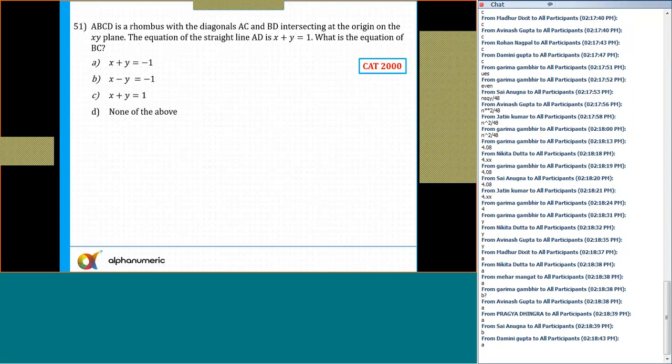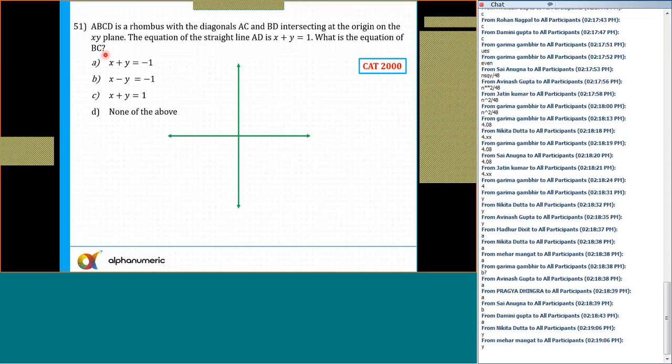Now it says ABCD is a rhombus with a diagonal AC and BD intersecting at the origin. The equation of the straight line AD and the equation of BC. Now AD and BC, what are they? Are these two lines parallel to each other? First of all, tell me one thing. Are these two lines parallel to each other, AD and BC?